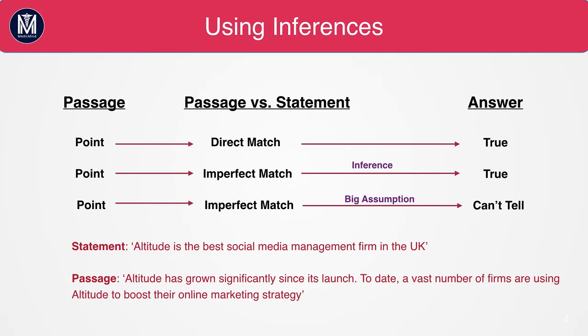However, the passage doesn't say that Altitude aren't the best. It just doesn't say that Altitude are the best. So therefore the answer is can't tell. And that's a really useful test to do whenever you're deciding whether to put false for an answer. If someone gave you another passage, is there any possibility at all that the answer could be true? And if there is, then you wouldn't choose false for that question.